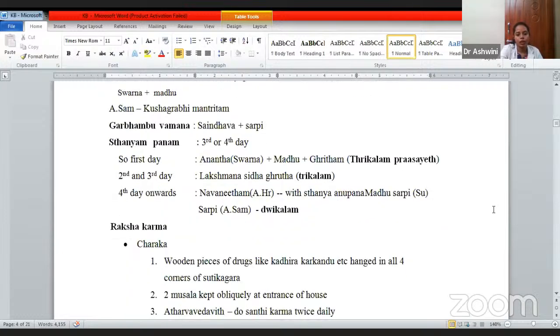Now coming to the Rakshakarma. Whereas in modern, when we are talking about breastfeeding, it has to be exclusive breastfeeding with an interval of 30 minutes. From day one only you are supposed to do. Not like we should wait for the third, fourth day.